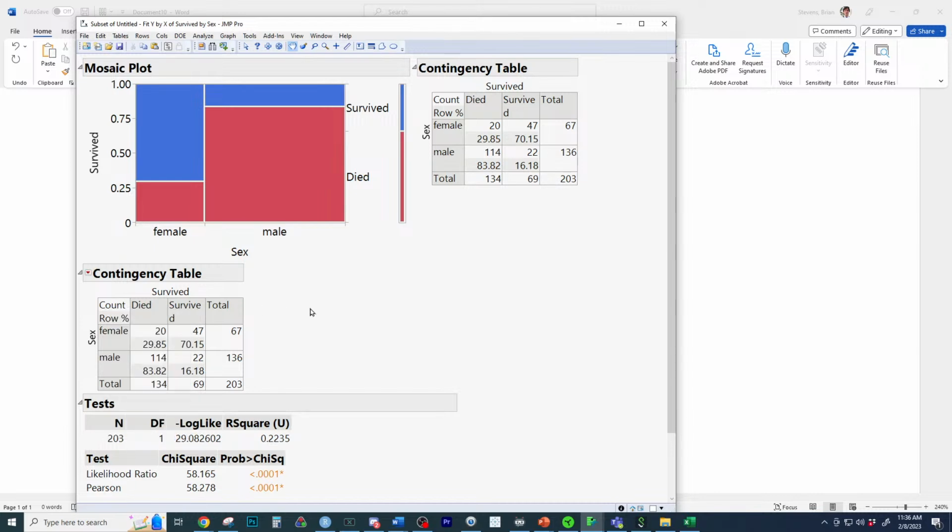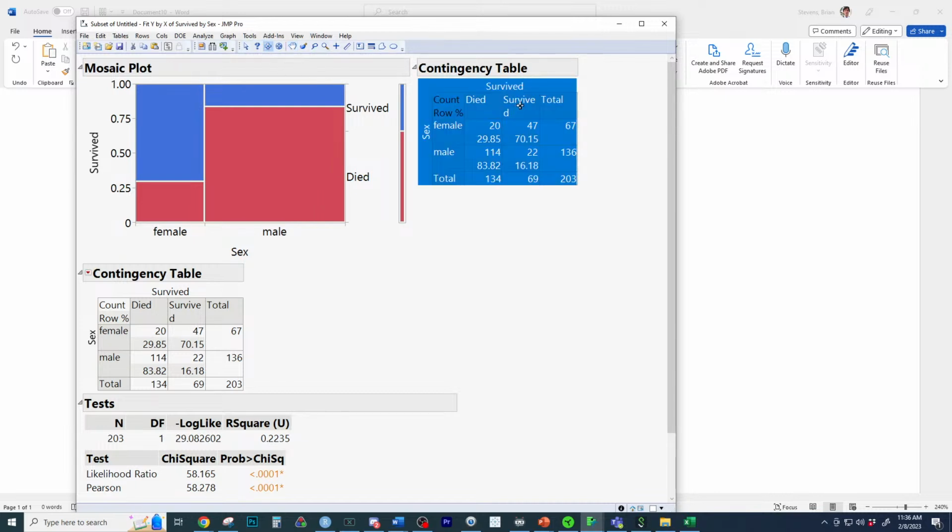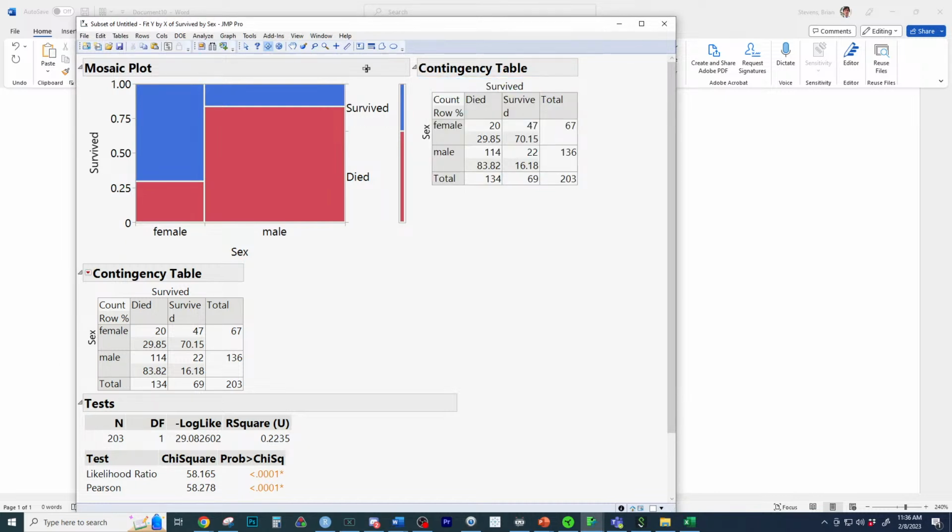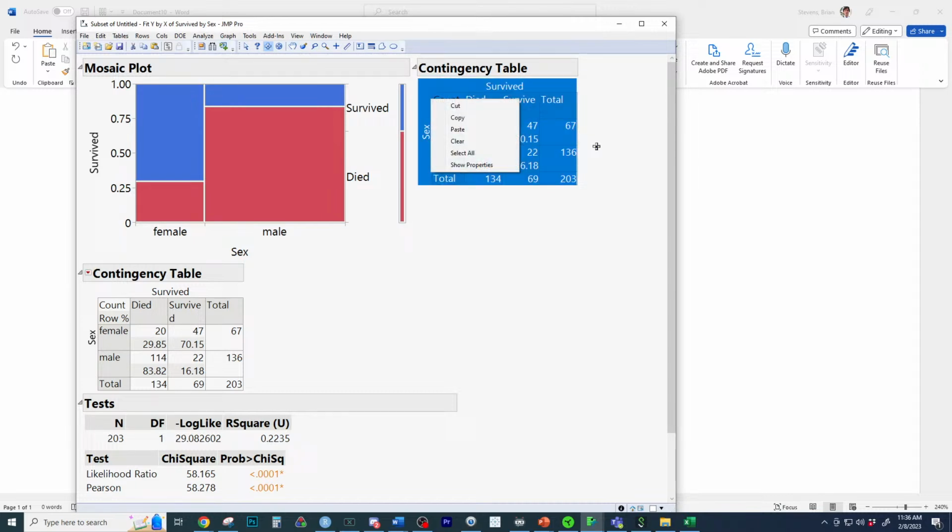Well, I'll be. I don't like that it says survive D. Huh. Well, Jump doesn't let you edit everything. That's a bummer. I'm literally trying to figure out how to edit that one thing because I don't like it. You could change the name of the variable, but, well, it's a bummer. That's why I like coding sometimes, because I can get exactly what I want.